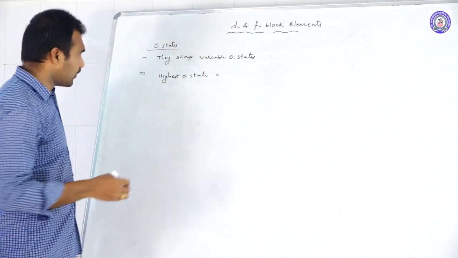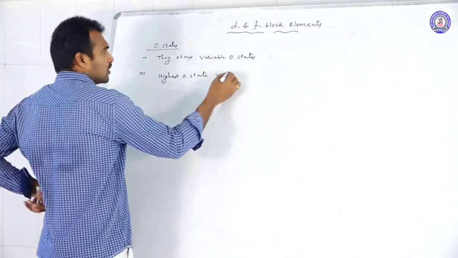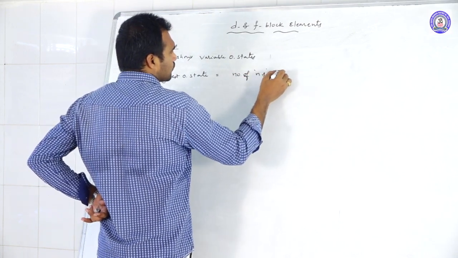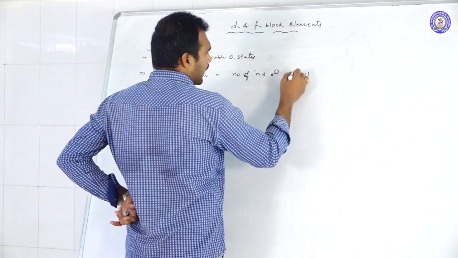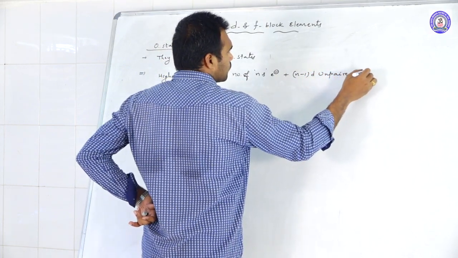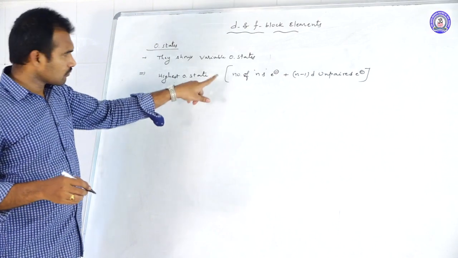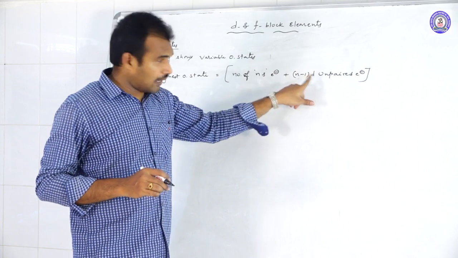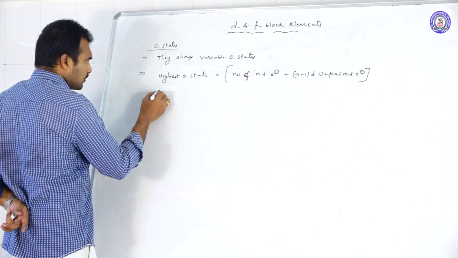is equal to, by following a formula we can easily identify the maximum oxidation state: the number of ns electrons plus (n minus 1) d unpaired electrons. By following this we can easily calculate the highest oxidation state. Total number of electrons present in the ns subshell plus only the penultimate unpaired electrons we need to consider. Let us see, scandium.